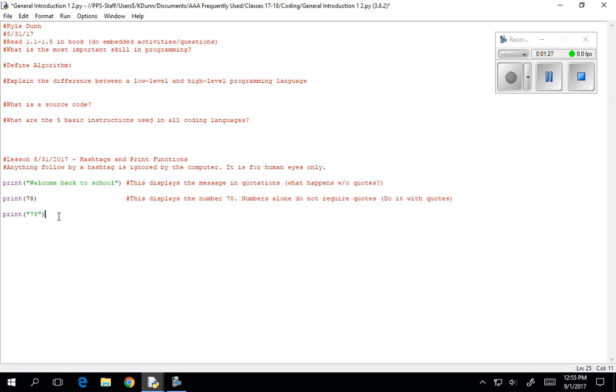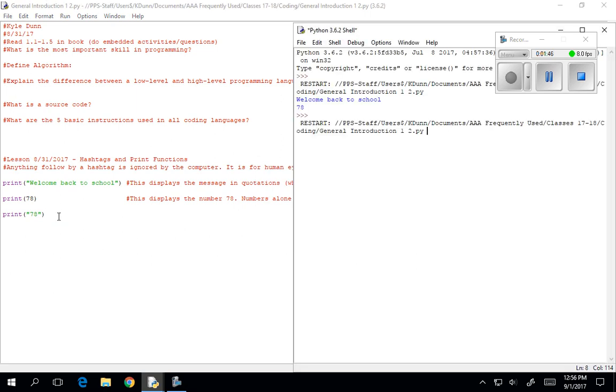Can anybody tell me why it changed colors when I put the quotes around it? It is, thank you, very good. If you don't notice it, we haven't really gone over variables yet or classes yet, but this is because that 78 is different than the one we printed out before, okay? So go ahead, run that again, F5. All right, and now look what it says. Our output, what we see in the shell over there, says welcome back to school 78, 78. It doesn't appear to be different to our human eyes in the shell, but to Python, what we did there was two very different things, okay?